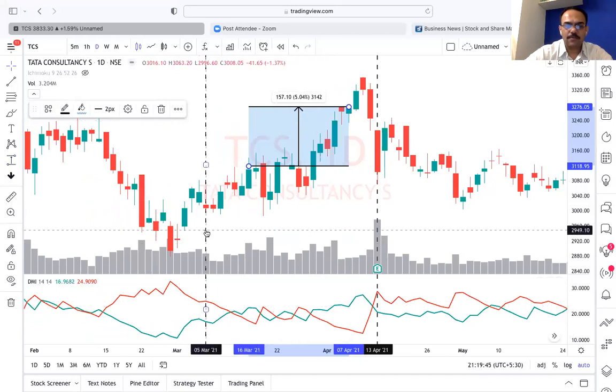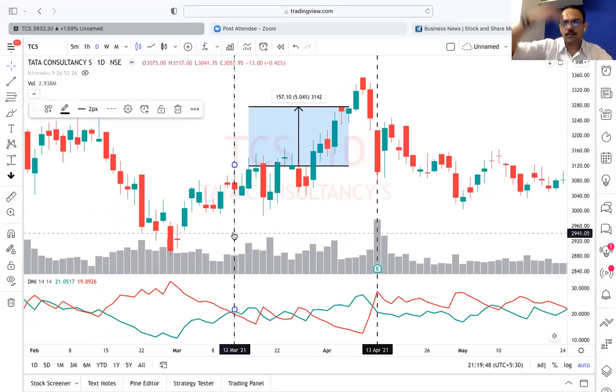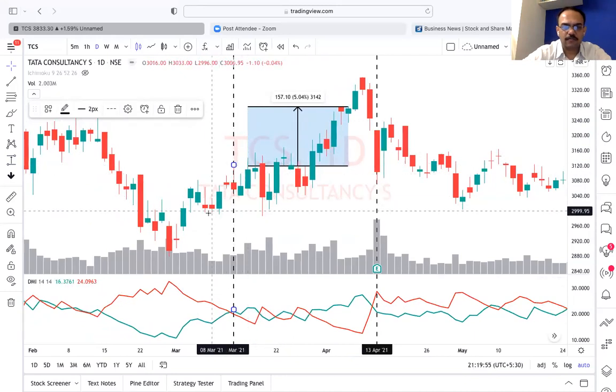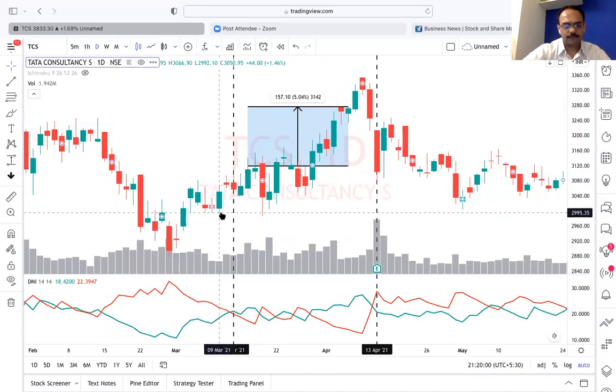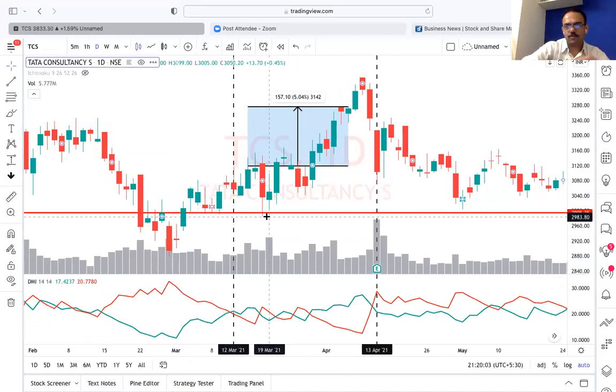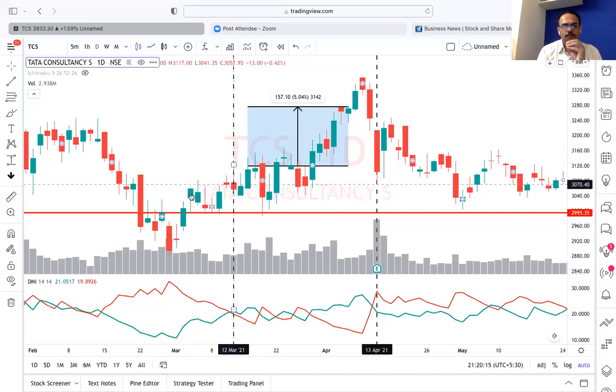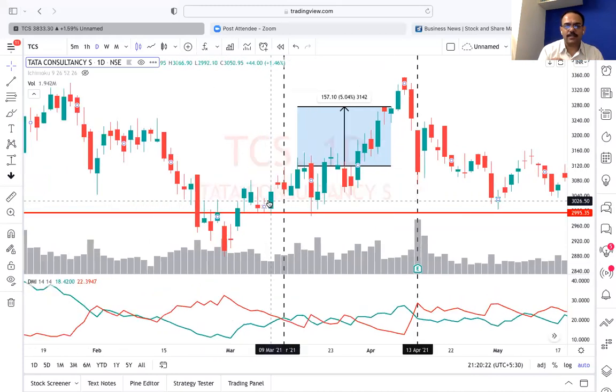Once you have the green crossover 1 month before, you will be able to take a trade, and from that point onwards, whatever is the minor support here, take this as a stop loss. If it closes below this, exit. Entry is here, exit is here. If it closes below, you exit. You have to see a small 4 to 5 candle support. This is turning around, this is the support. If it closes below that, you exit.